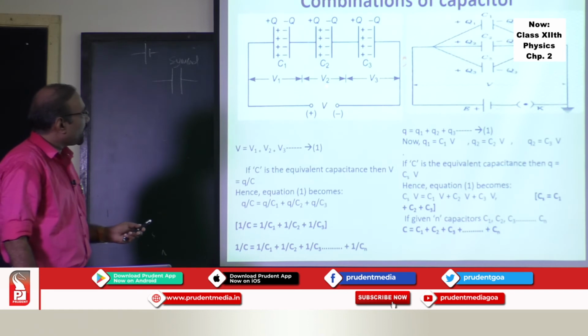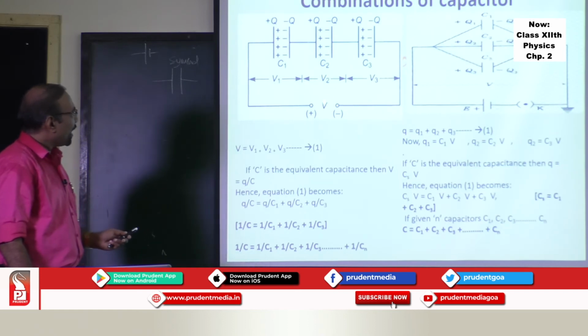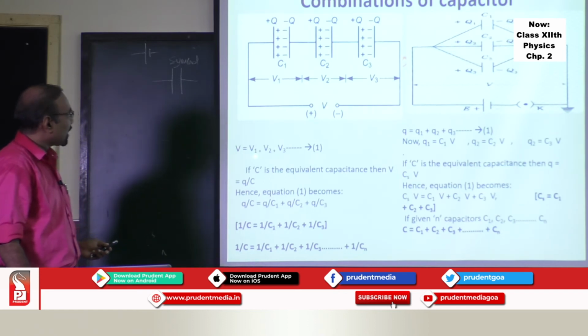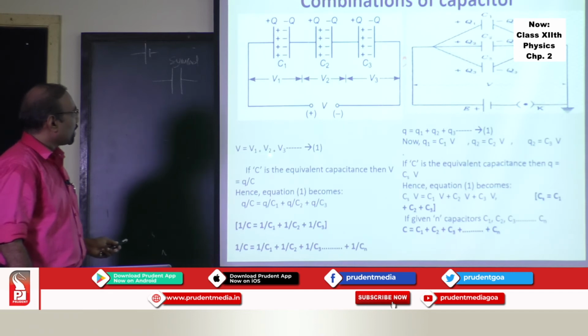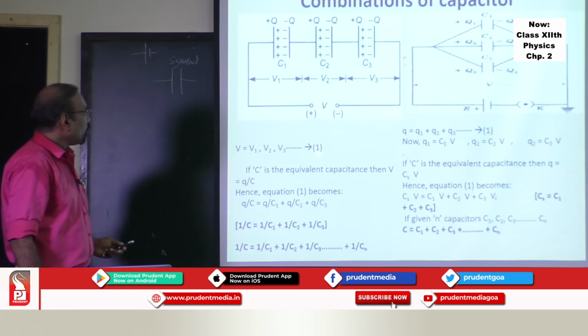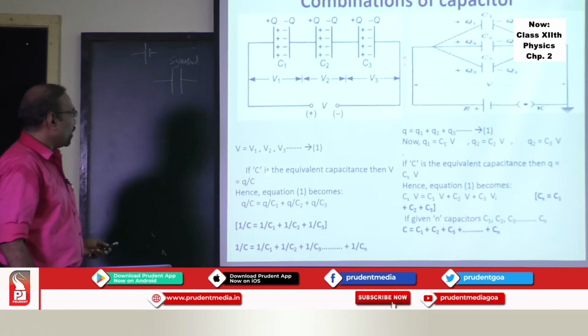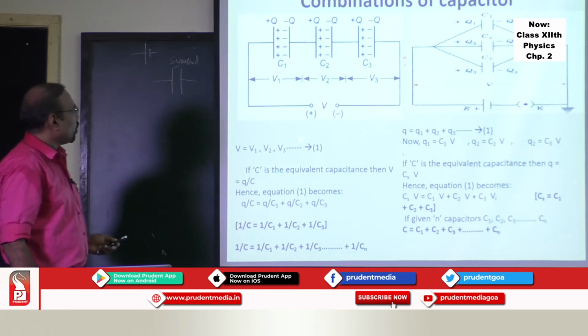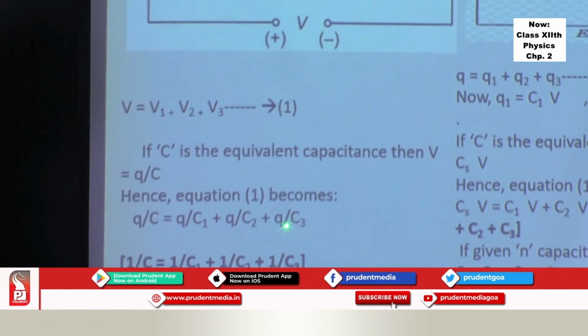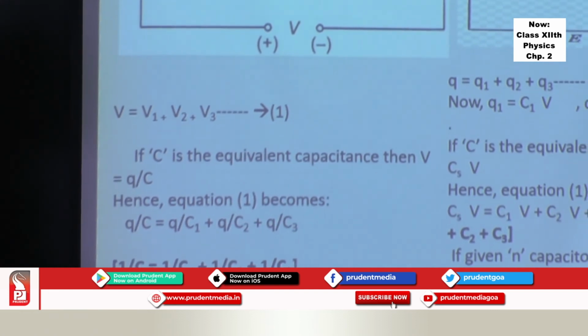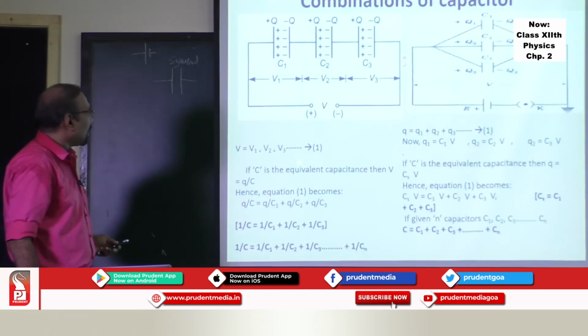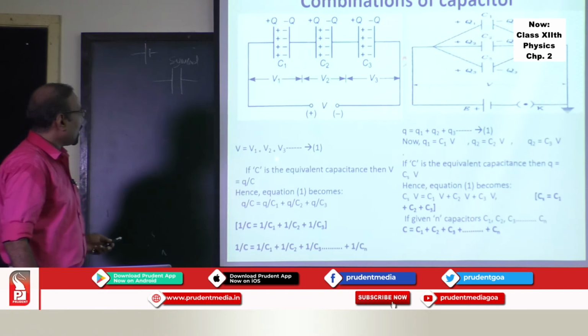Potential across each one of them is different, and the total potential difference is the sum of the potential differences across each capacitor. If you substitute using C equals Q by V, V1 as Q upon C1, Q upon C2, Q upon C3, and instead of three capacitors you have a single capacitor C, then this equation will turn into this formula.